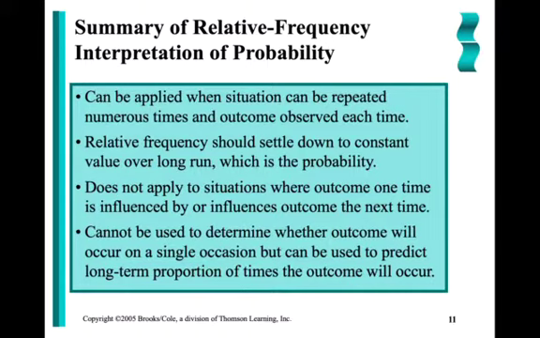Now, this is very important. This relative frequency interpretation cannot be used to determine the outcome of just one experiment. If I said that I have a fair die, and I said, what's the probability that I'll roll something higher than a 1? Well, 5 of the 6 sides are higher than a 1, so I'd have a 5/6 chance. That's the most likely outcome, higher than a 1.